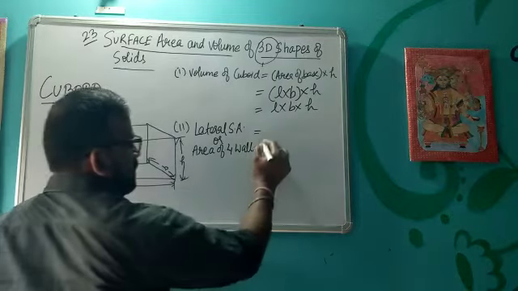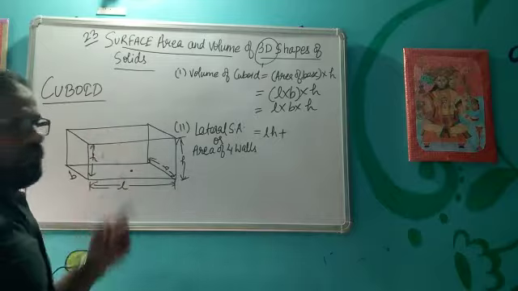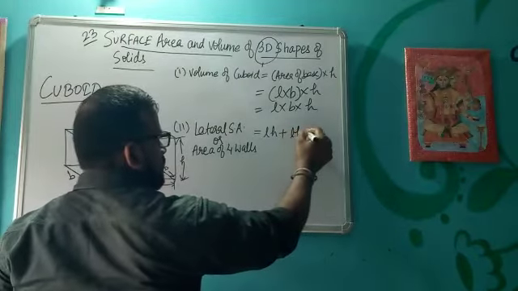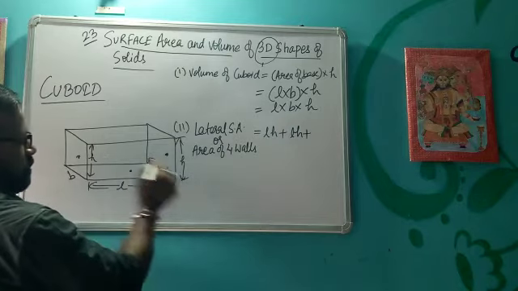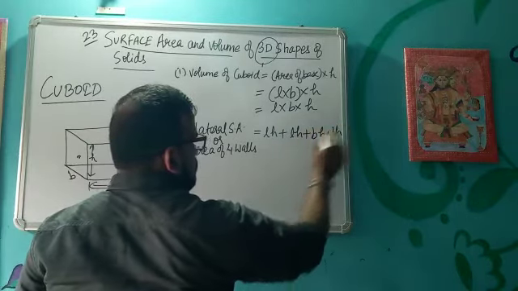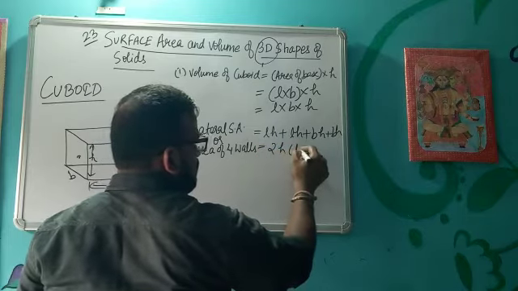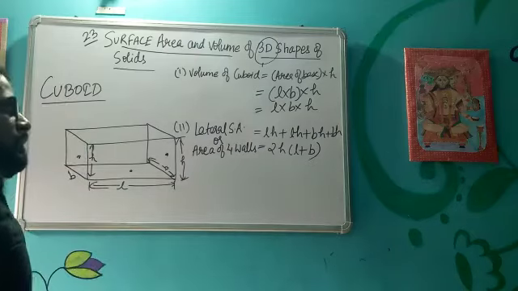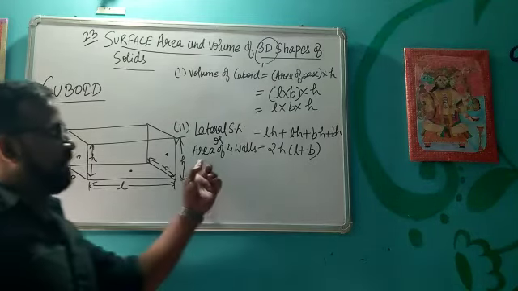L into H, plus area of the wall in front of this wall, that is L into H, plus area of this wall, B into H plus B into H. So when we take H as common, it becomes 2H into L plus B.